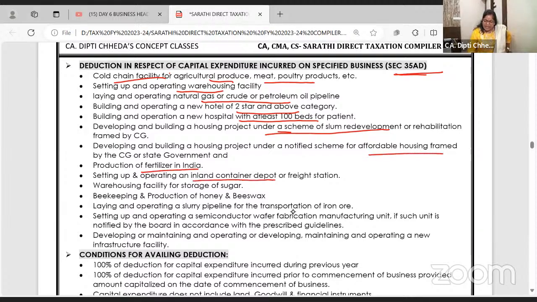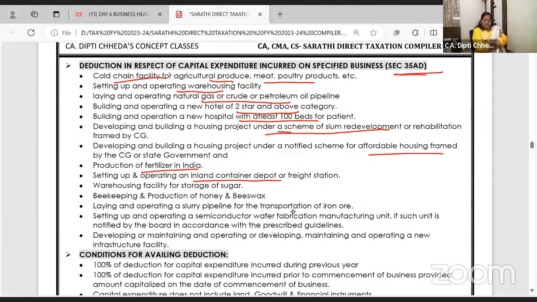Setting up of inland container depots. When we work through waterways at the port, we need depots so that we can unload the goods from a bigger ship, carry them to shore in a smaller ship. From there, either the goods are lifted by crane. So like this, for all this work, we need to set up the depots.